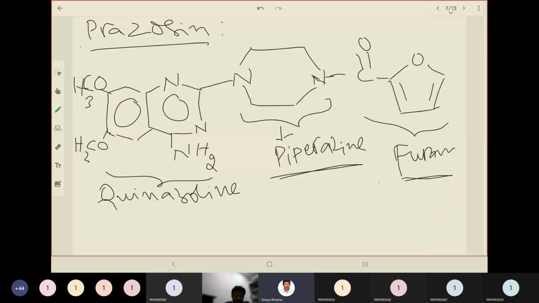And we went forward and saw the structure of prazosin. So how to remember? Prazosin will have three rings.